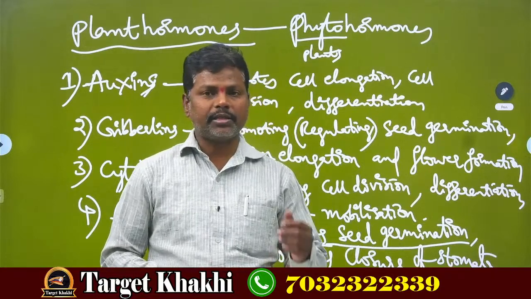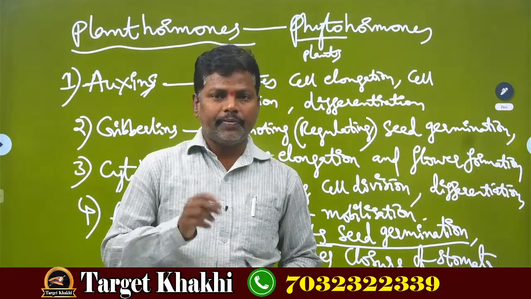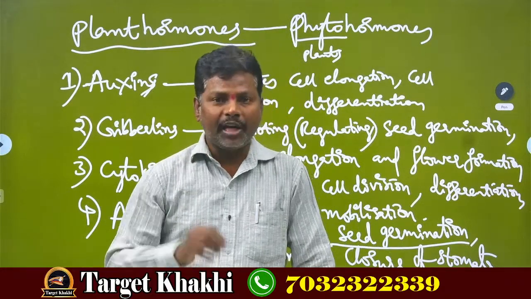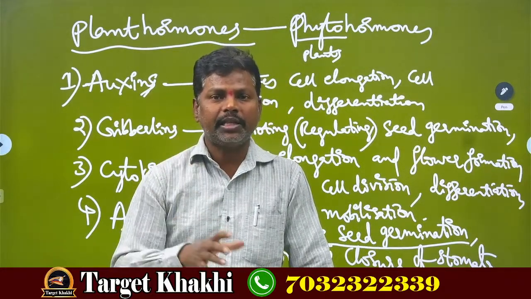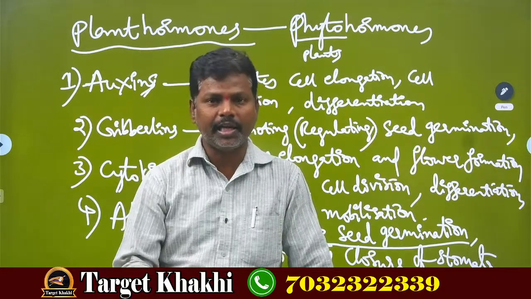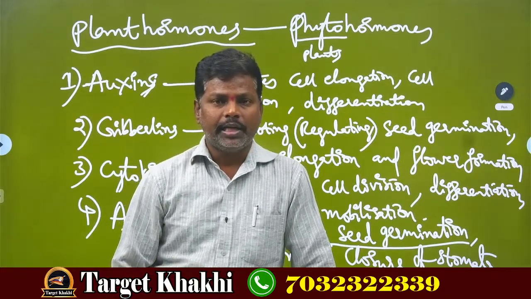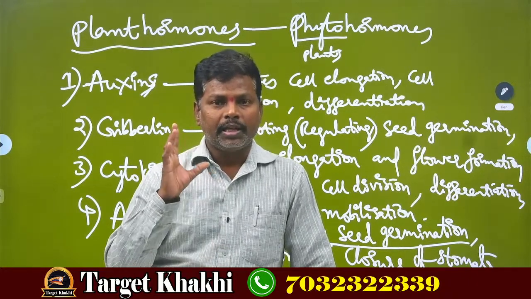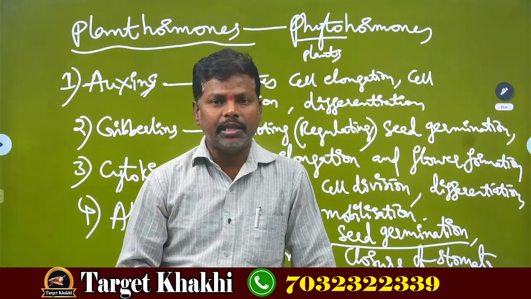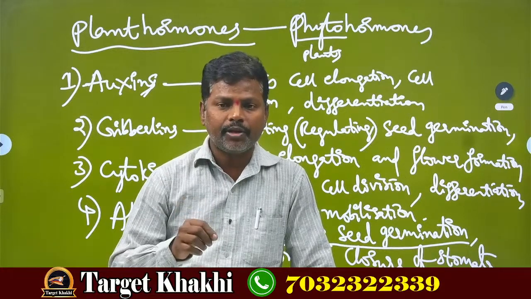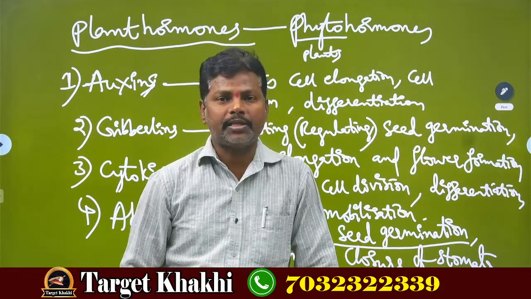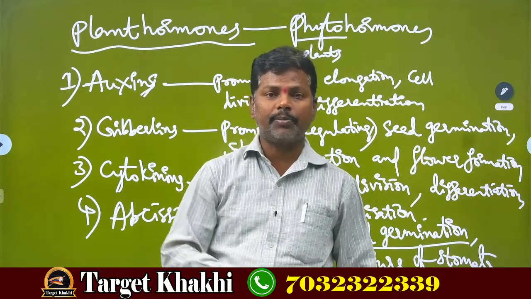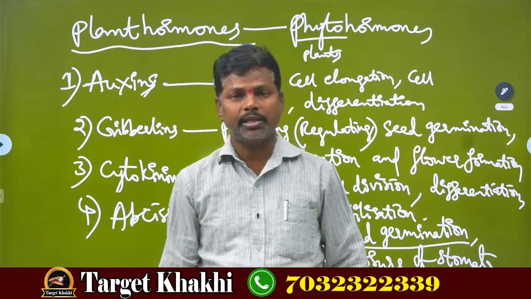Seed dormancy is a condition in which a seed cannot germinate properly even though favorable conditions are present in the nature or in the environment. Favorable conditions means air, water, sunlight, carbon dioxide, minerals, salts in the soil, etc.